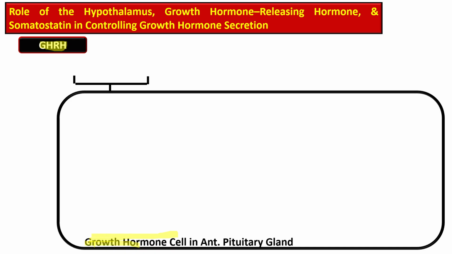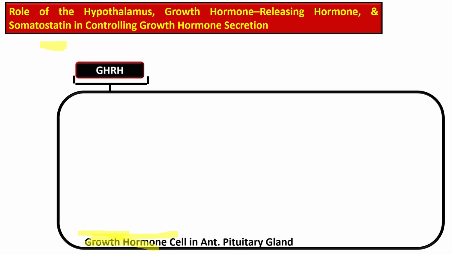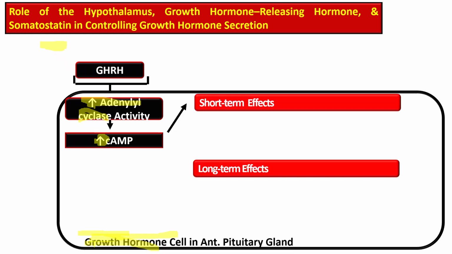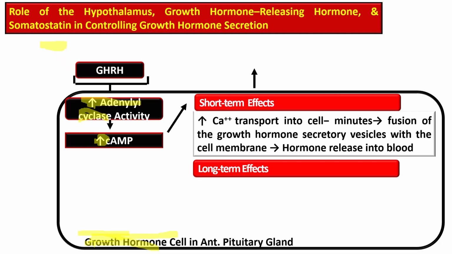So what is the mechanism of action of this growth hormone releasing hormone? It binds with its receptor on the somatotrope and is responsible for increased adenylyl cyclase activity, which increases cyclic AMP within the somatotrope. There are long-term and short-term effects produced.